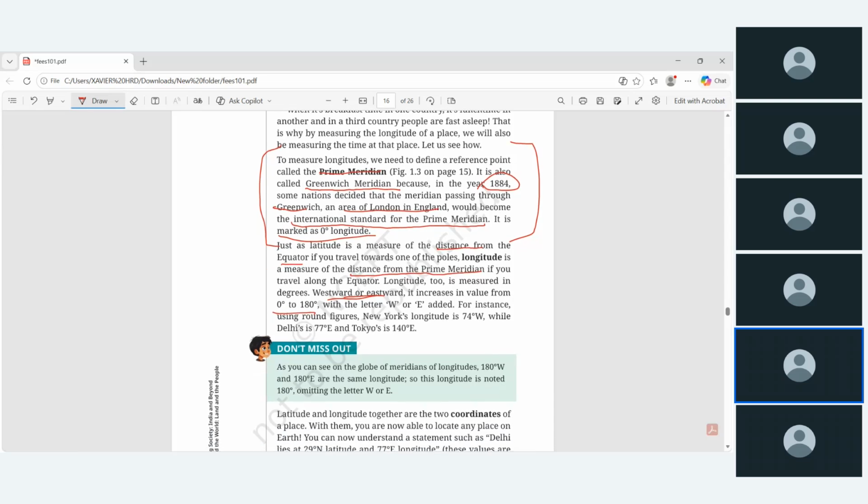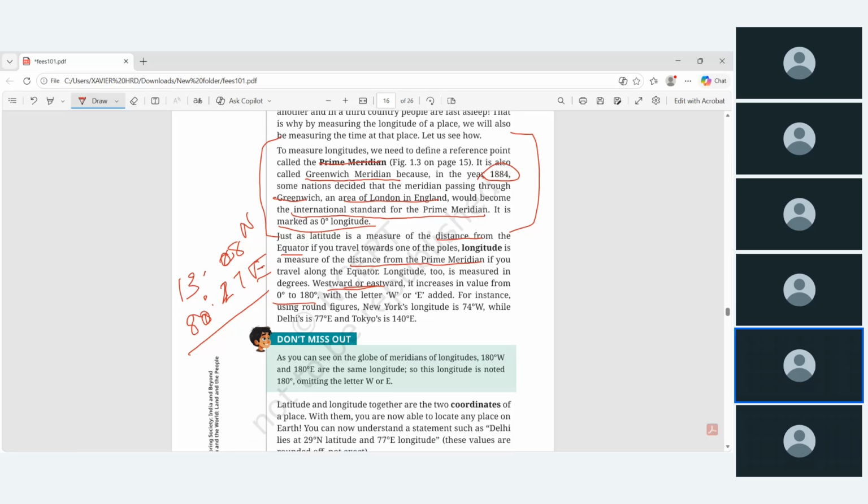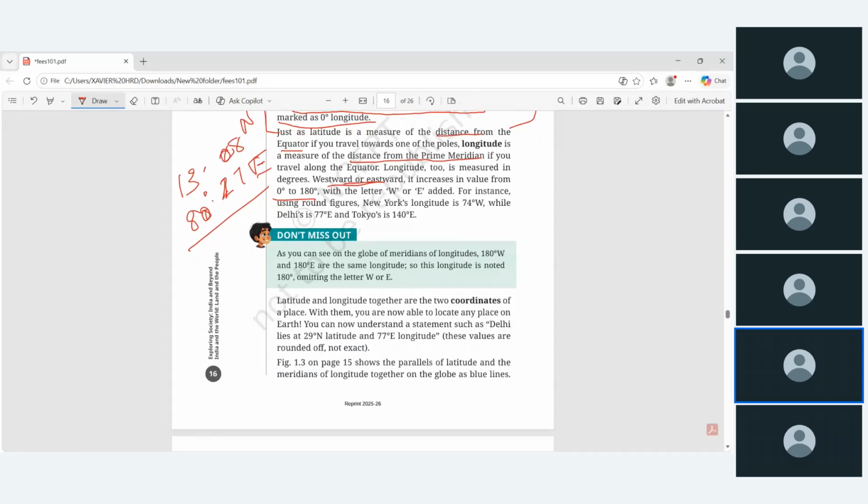For instance, New York longitude is 74, as an example in the diagram. Similarly, Chennai is located at 13.08 north and 80.27 east. 80 degrees 27 minutes east means compared to Greenwich, Chennai is that many degrees of longitude east of Greenwich. That is the meaning. So latitude and longitude together are the two coordinates of a place. With them you are now able to locate any place on the earth.